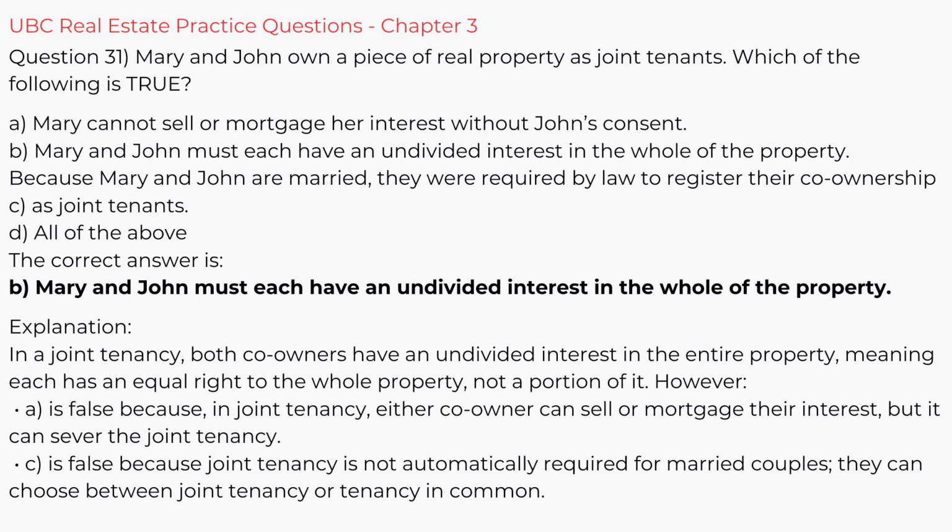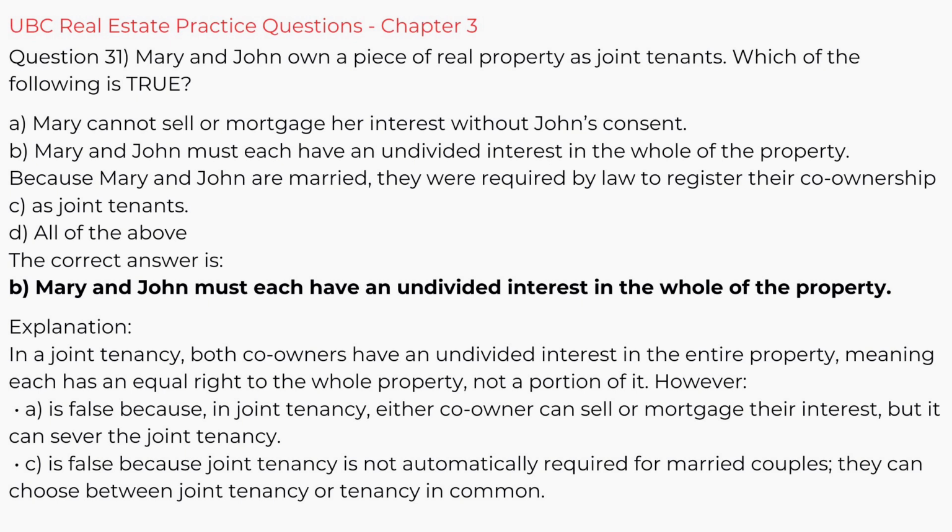Question 31. Mary and John own a piece of real property as joint tenants. Which of the following is true? A. Mary cannot sell or mortgage her interest without John's consent. B. Mary and John must each have an undivided interest in the whole of the property. C. Because Mary and John are married, they were required by law to register their co-ownership as joint tenants. D. All of the above. The correct answer is B.